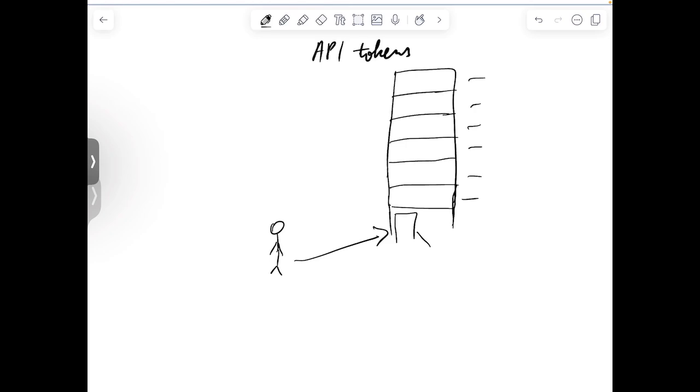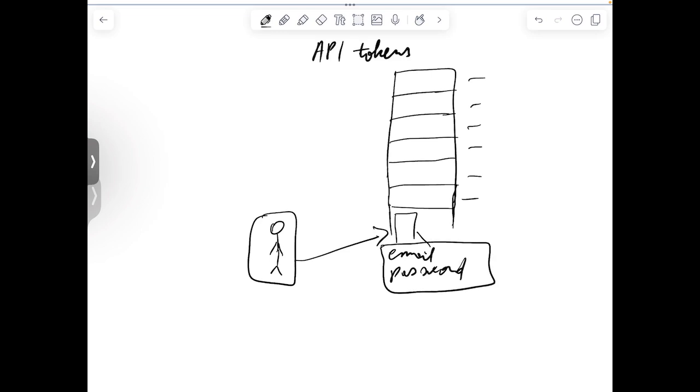Now this person, the moment, let's say they are already registered, and let's say they are using their email and password, shown, let's say, in an ID card, this receptionist is going to return a token, or a key, that this person can then use to enter the building. So this is going to be a token. Now this person is going to be able to enter the building using this token.